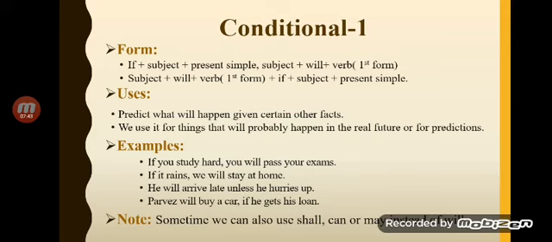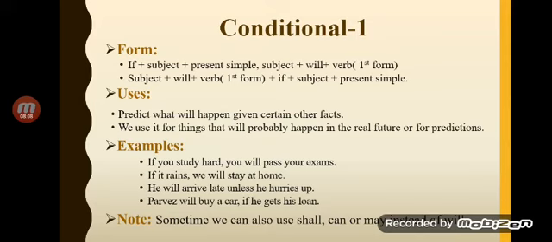First of all, let's see how we use it when it is possible to fulfill the condition given in the if clause. How do we use the conditional sentence? We use it when we predict what will happen given certain other facts. We use it for things that will probably happen in the real future, or for prediction.